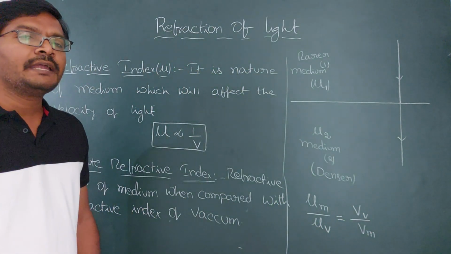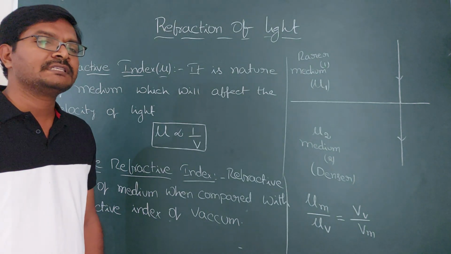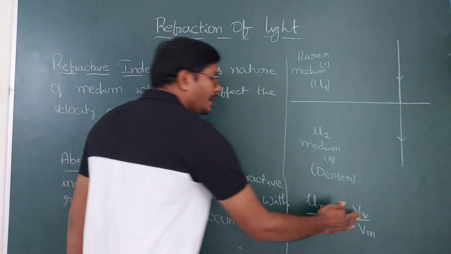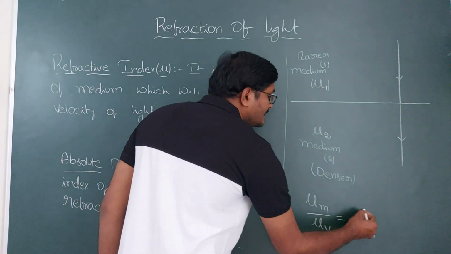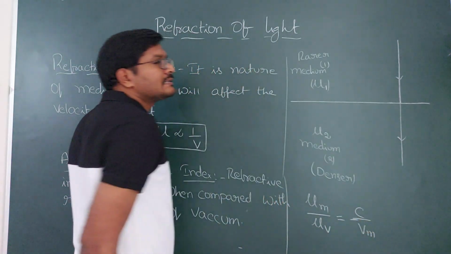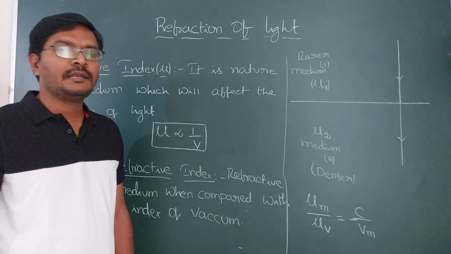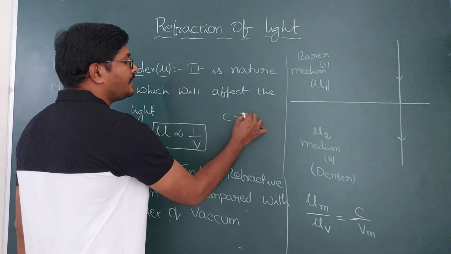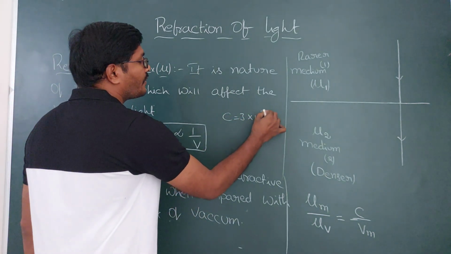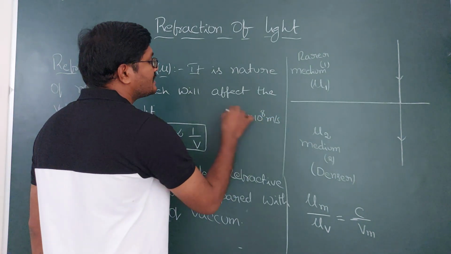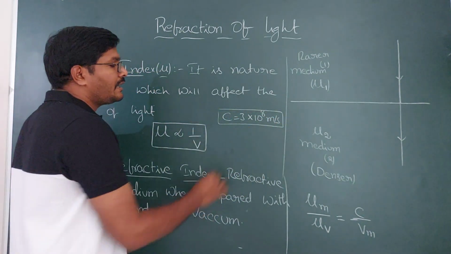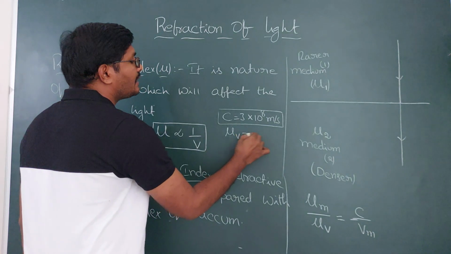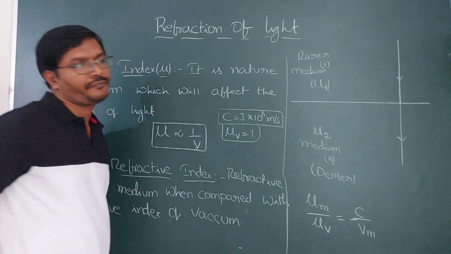And the velocity of light in the vacuum is a constant, which is 3 into 10 to the power of 8. We can call that one as c, where c is nothing but velocity of light in the vacuum. So in the vacuum, velocity of light is 3 into 10 to the power of 8 meter per second. This is always constant. And the refractive index of vacuum is always 1 we are taking.